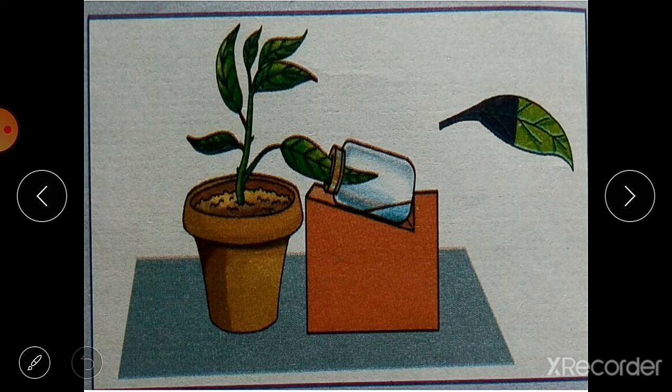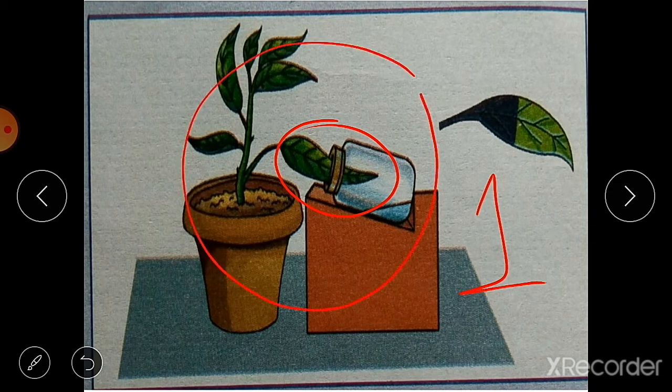So this is the bottle containing caustic potash and it has a cork having a slit. Insert about half of the leaf of the potted plant into the bottle through this slit in the cork, and keep this whole arrangement in the sunlight for 1 day.